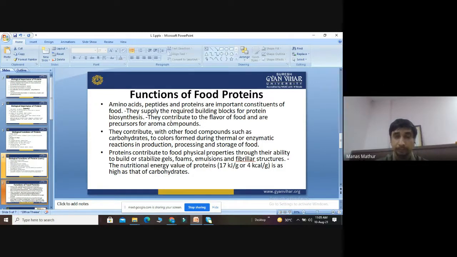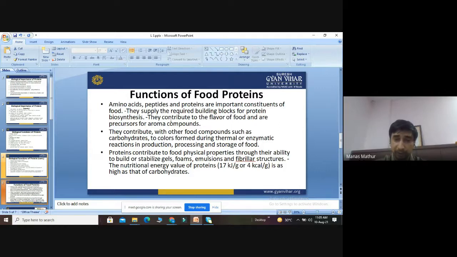good biological importance. They contribute with other food compounds like carbohydrates to colors formed during thermal or enzymatic reactions in the production, processing, and storage of food. Protein also contributes to the physical properties through their ability to build or stabilize gels, foams, emulsions, and fibrillary structures.